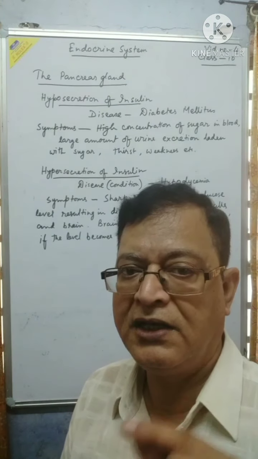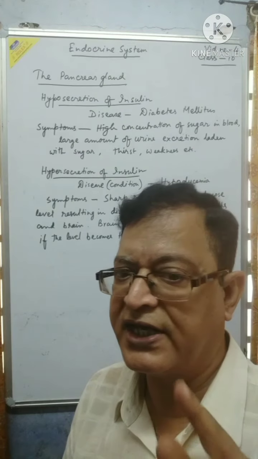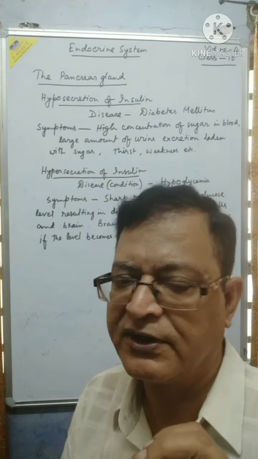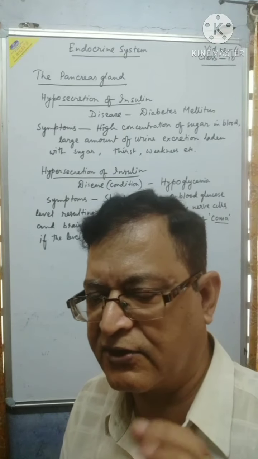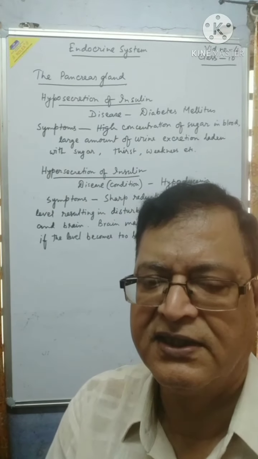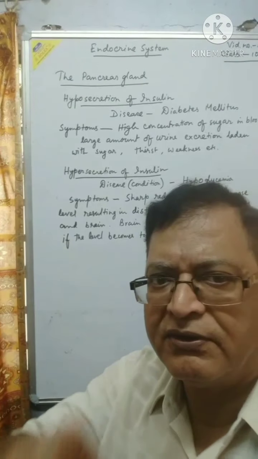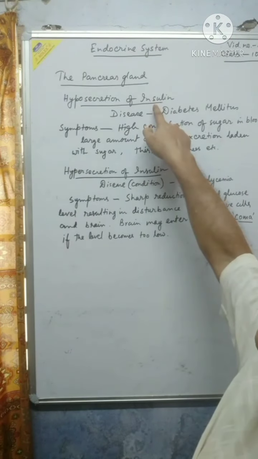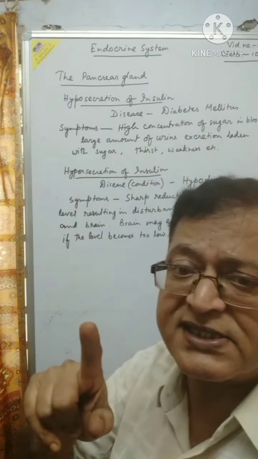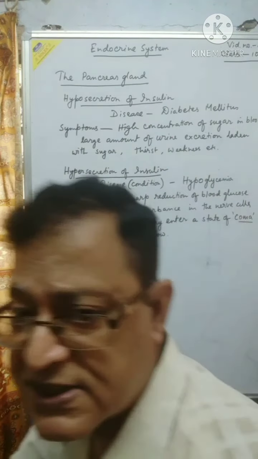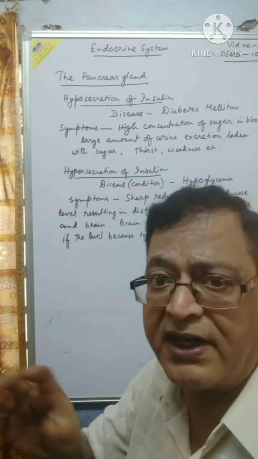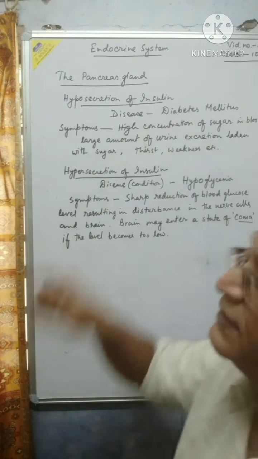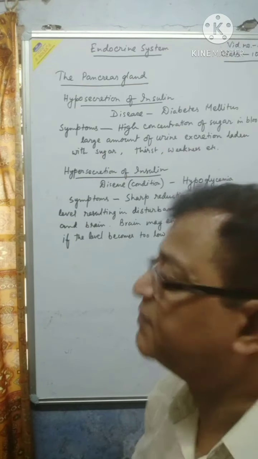Now, hyposecretion and hypersecretion of insulin. We specifically stress the function of insulin, and according to the syllabus, that's it. So let us concentrate on hyposecretion of insulin. The disease is very common nowadays, and many people suffer from it. The disease is named diabetes mellitus.